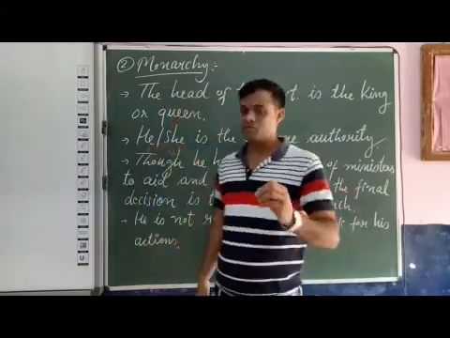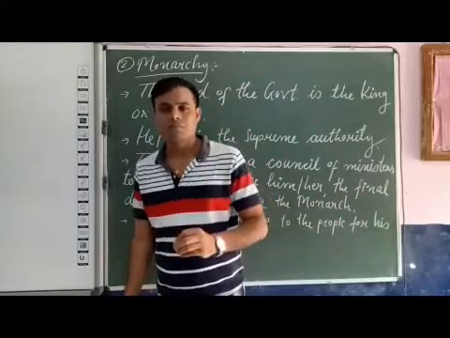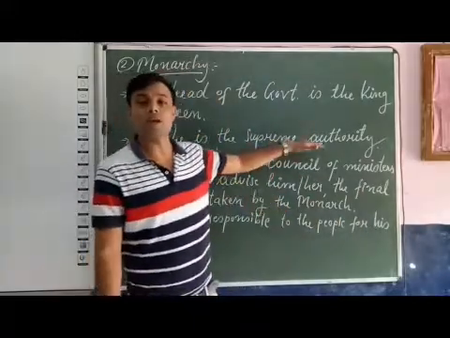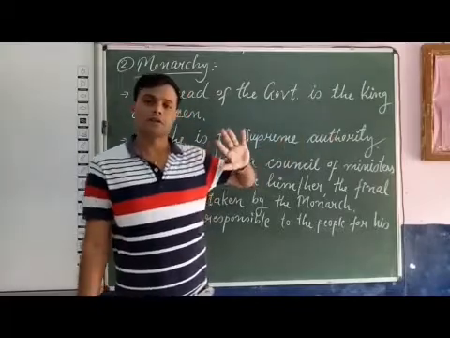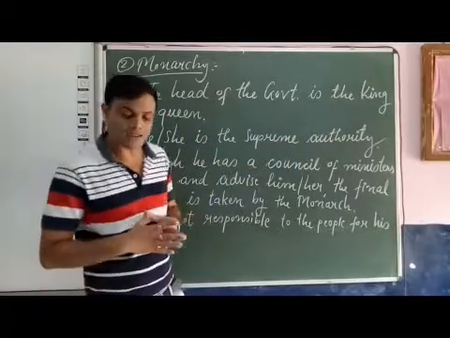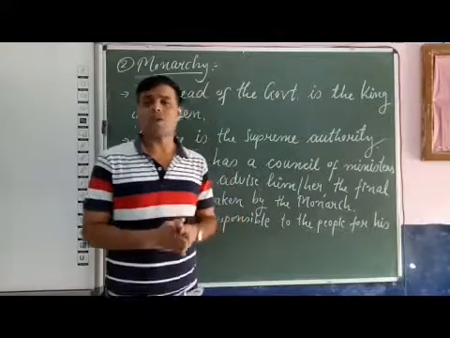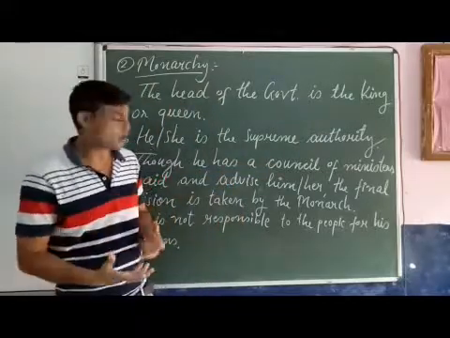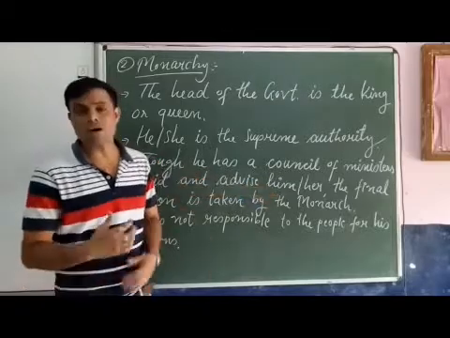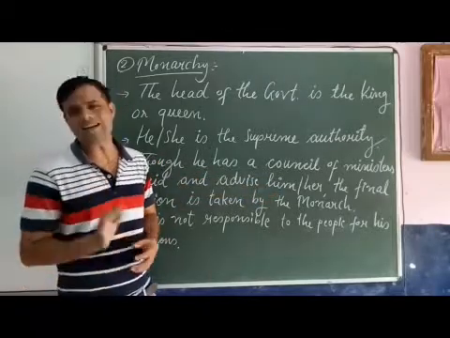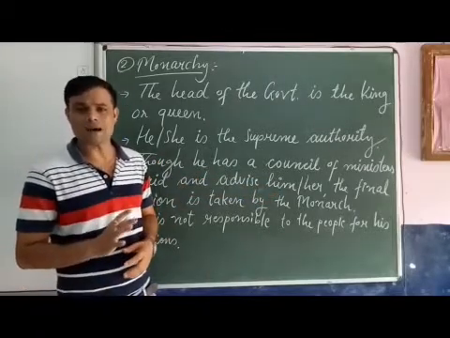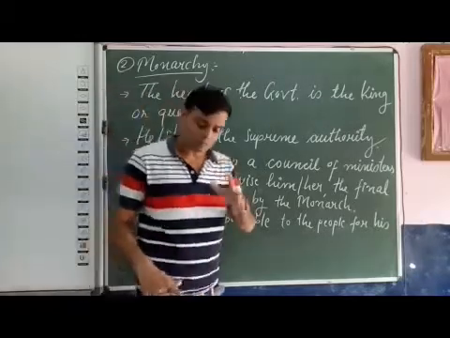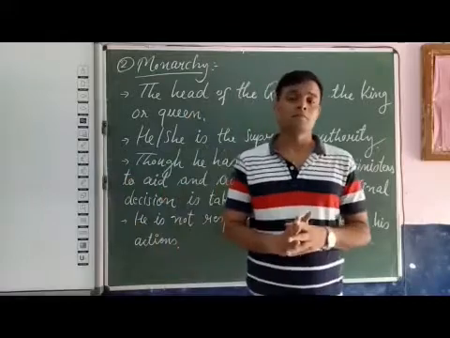He or she is the highest authority, the supreme authority. Though the king or queen has a council of ministers to help and advise him or her, the final decision is taken by the monarch.